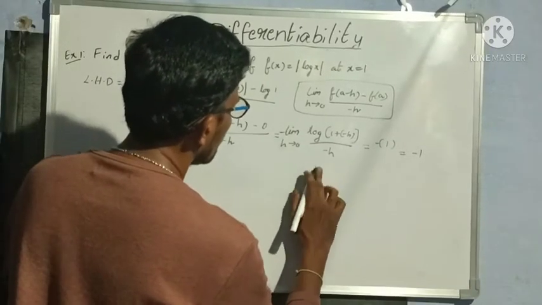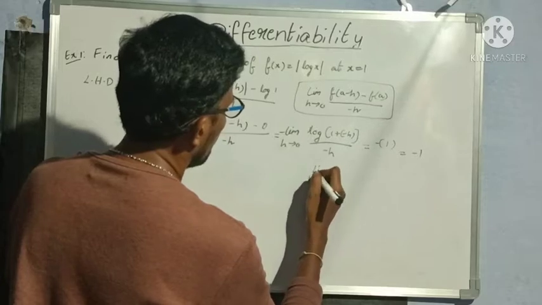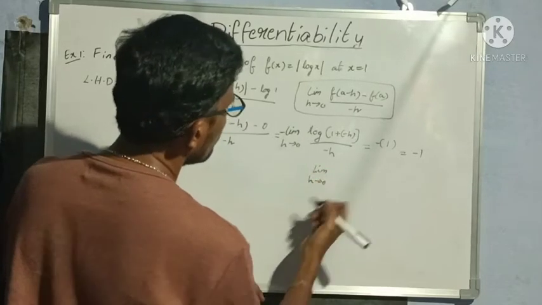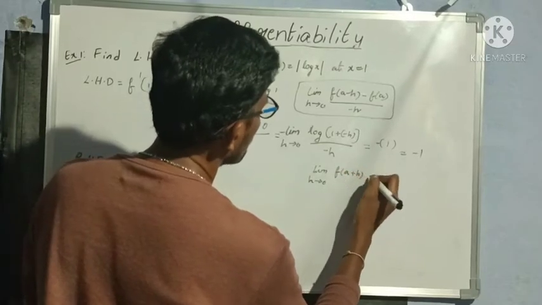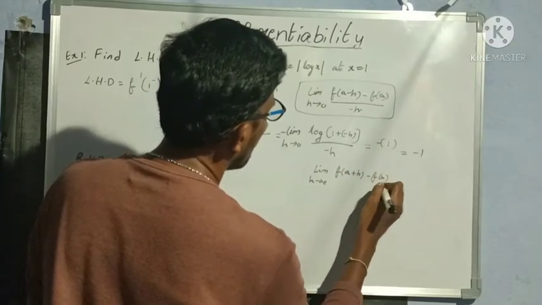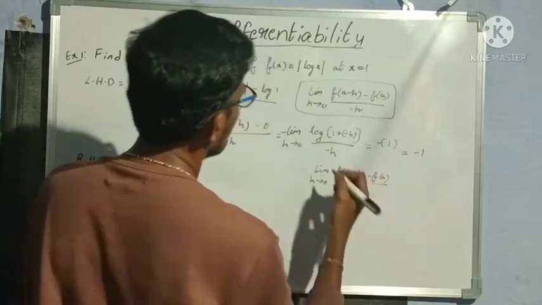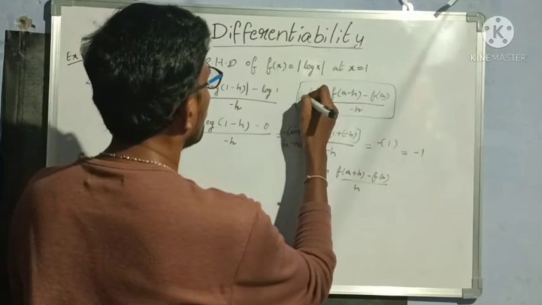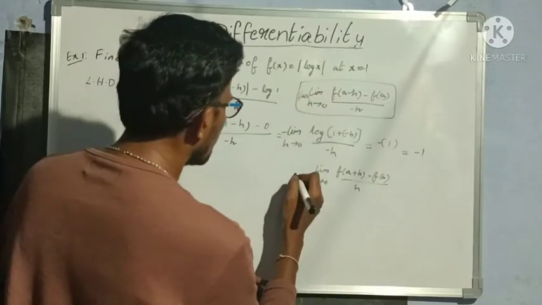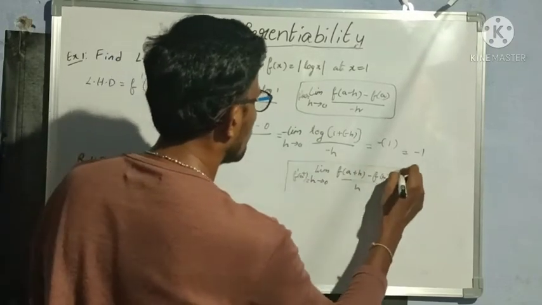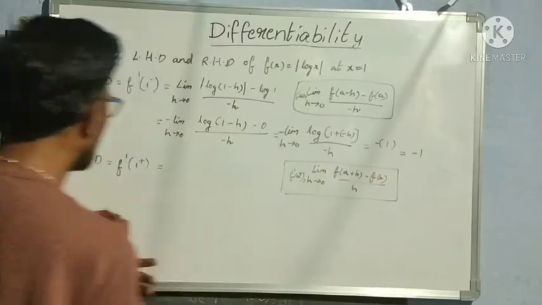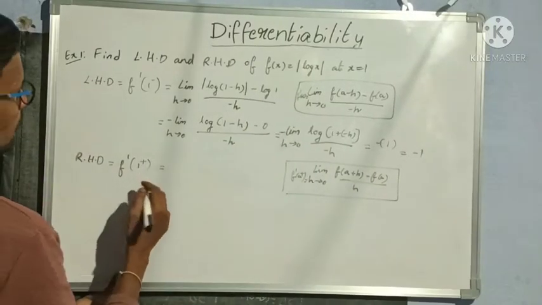Limit h tends to 0, f of a plus h minus f of a by h. So this is f dash of a minus, okay, and this is f dash of a plus. These two are formulas.